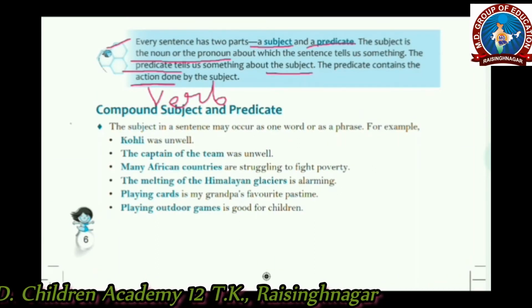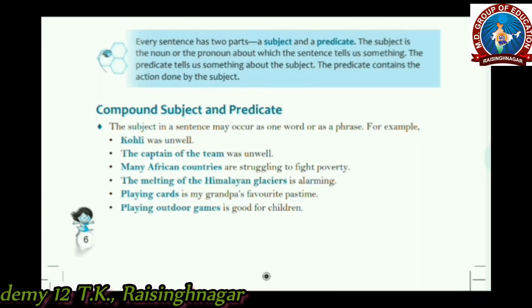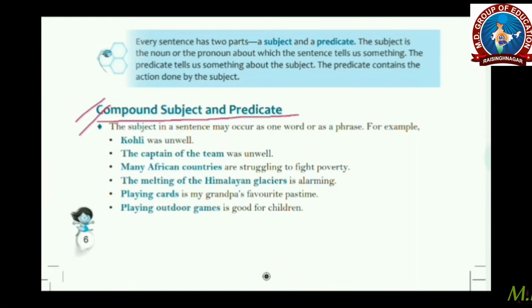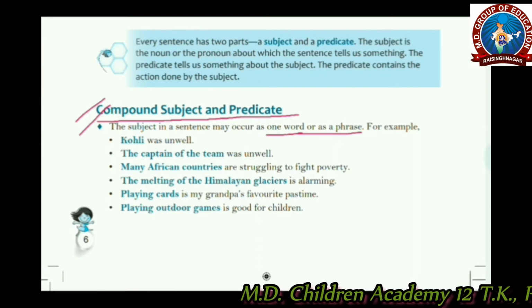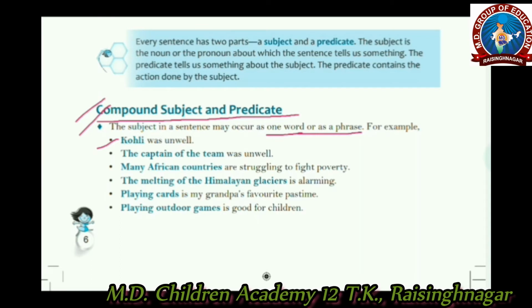Now let's talk about the compound subject and compound predicate. Till now we had learned simple subject and simple predicate. Now it's time to know what a compound subject and compound predicate are. The subject in a sentence may occur as one word or as a phrase. For example, Kohli was unwell.